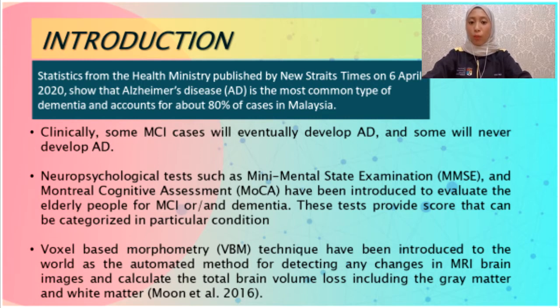Voxel-based morphometry (VBM) has been introduced to the world as an automated method for detecting any changes in an MRI brain image and calculating the total brain volume loss, including grey matter and white matter. So our study will analyze grey matter and white matter structural changes in MCI. This is important to detect progression of MCI and therefore could help prevent the development to the worst type of dementia, which is Alzheimer's disease (AD).